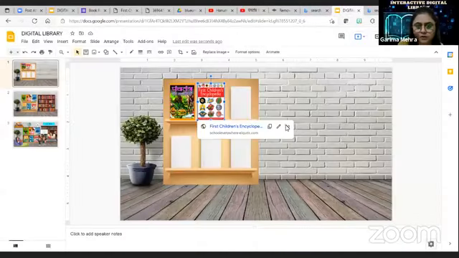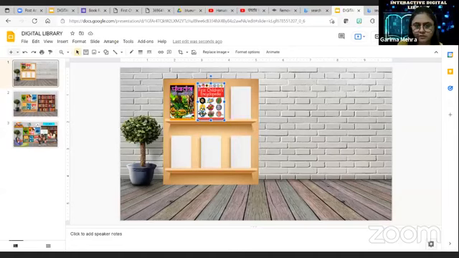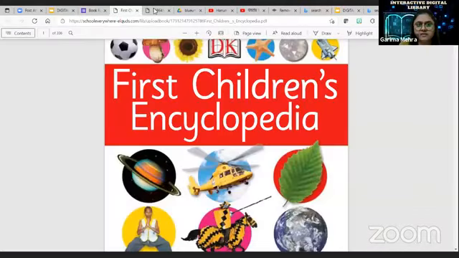Okay, so what we can do, I'll remove the link first for your reference. So how can I include a PDF? I have to select this cover page. I have to first search the PDF of this encyclopedia. So I'll go to the PDF. This is the PDF. I have found it on the net. So what I have to do is copy this link.